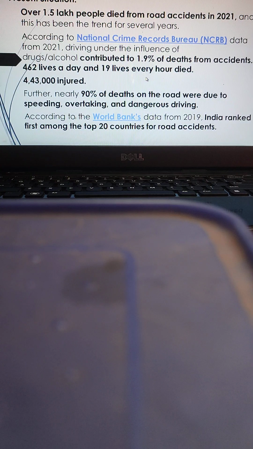Further, nearly 90% of deaths on the road were due to speeding, overtaking, and dangerous driving.